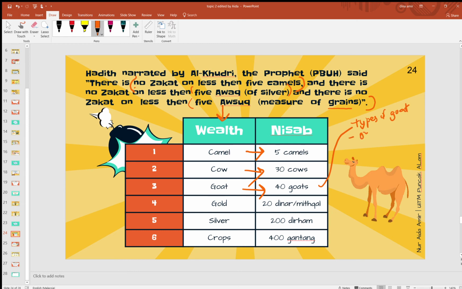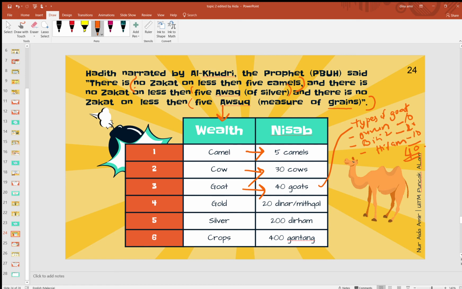Ada goat gurun, ada kambing apa lagi? Kambing biri-biri. Kambing hitam. Tak tahulah. Okay, tapi types of goat ni, any types of goat, if you reach the 40 goats, okay, for example, you ada gurun ni ada 10. This one you ada 20. This one you ada 10 kan. So bila dah capai 40, automatic, you need to pay zakat. Sebab dia dah capai nisab for the goat.